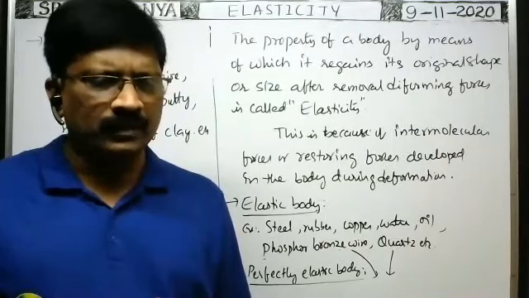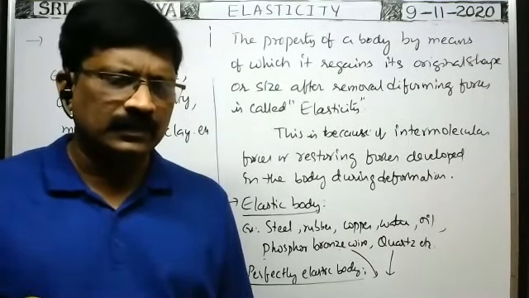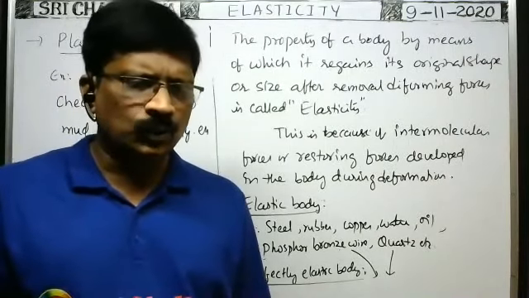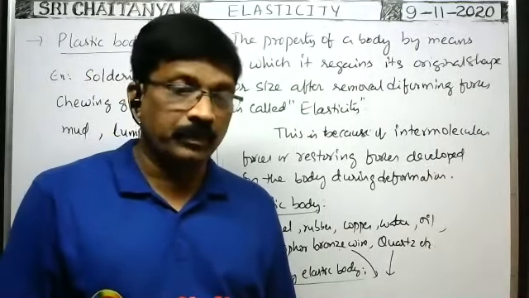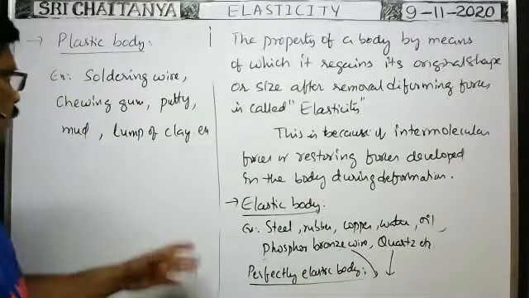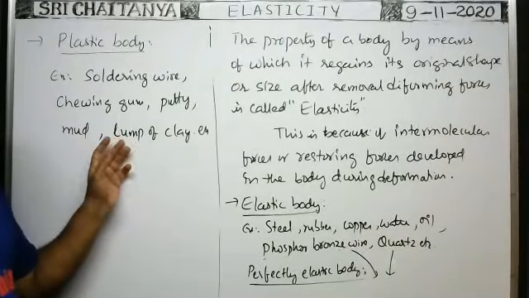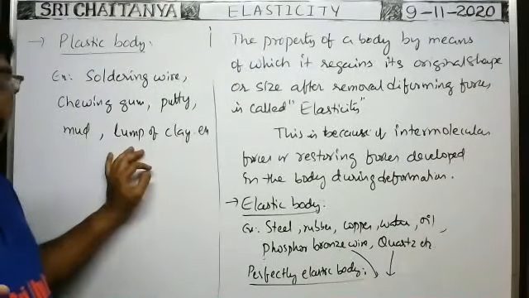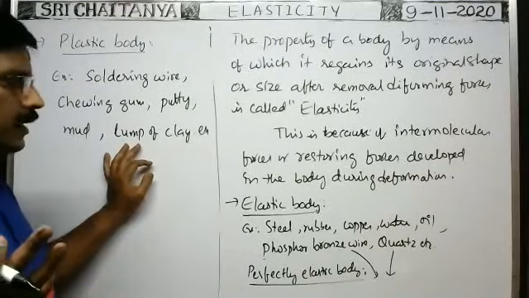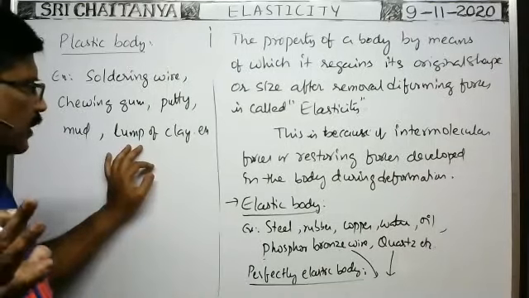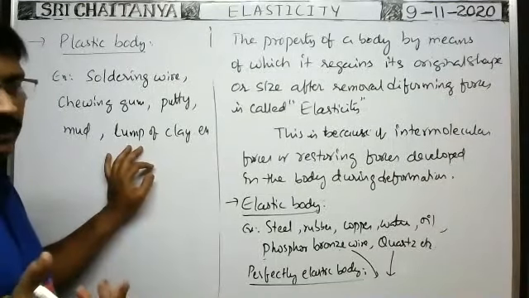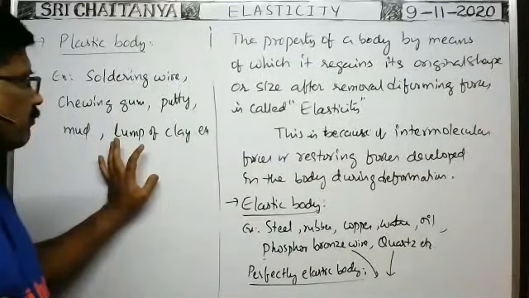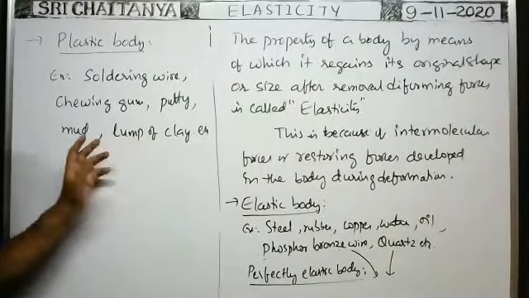Not toothpick. Toothpick is the elastic body only. Paste acts as the elastic body. Lump of clay means some clay, a lump of mud, wet mud. That is the lump of clay that acts as the perfectly plastic body.